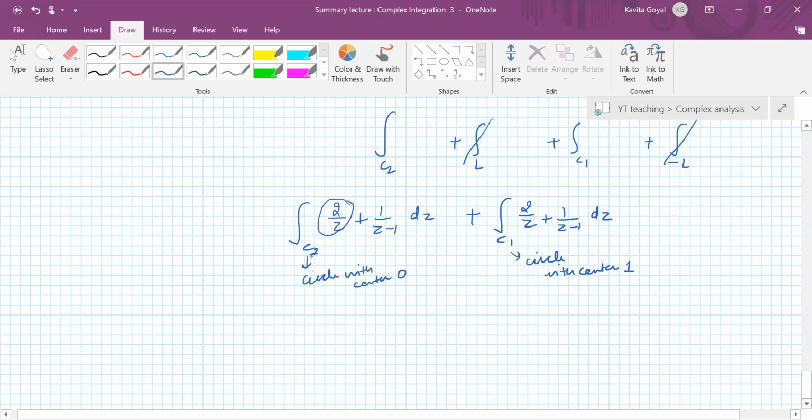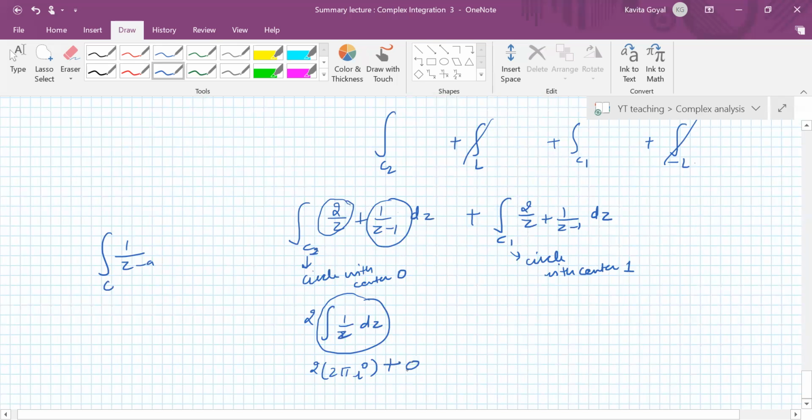So now you see this integral. 2 upon z along C2 will be 2 outside, 1 by z dz. This will be 2 pi iota. We have already seen 1 upon z minus a, if the center of the circle is a. Here the center of the circle is 0, so 1 upon z dz will be 2 pi iota. And the other term is analytic in this circle, so that is 0. And here, the term is analytic in the circle because its center is 1 and 0 is not inside it, so this is 0 plus this is 2 pi iota. So your total answer is 6 pi iota.